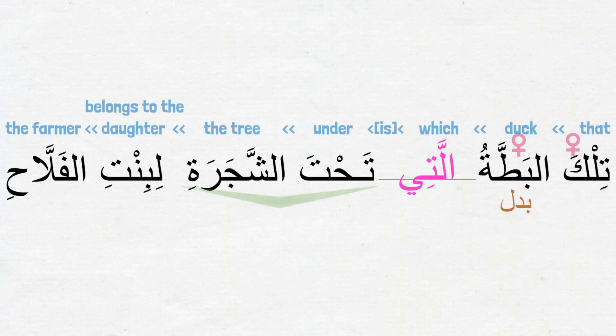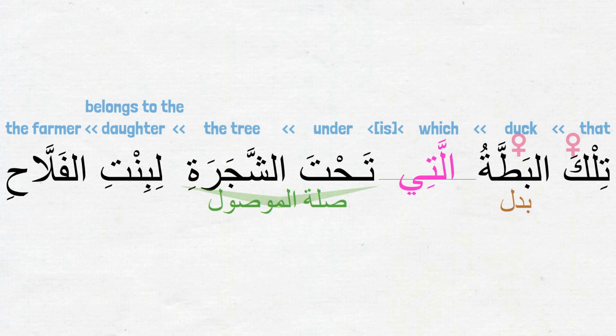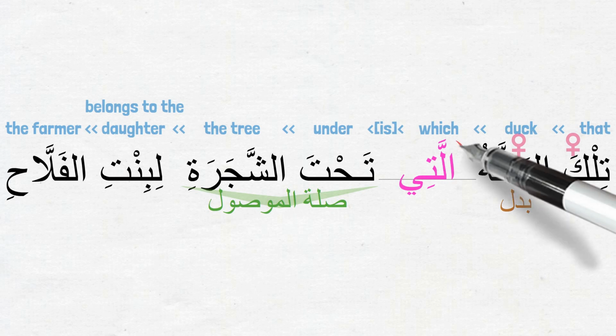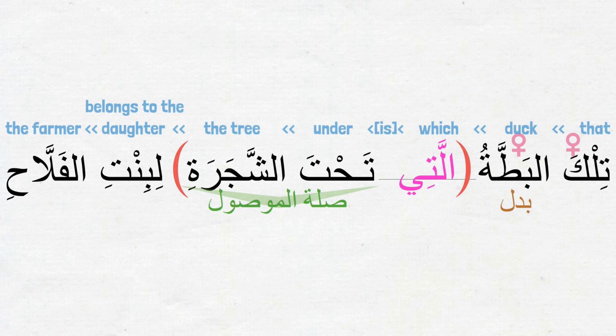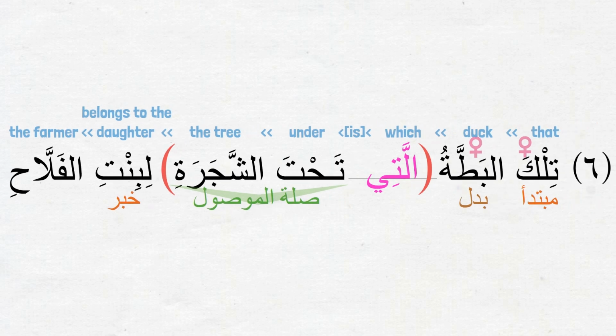And the صلة here, as you may have guessed, is تحت الشجرة, under the tree, which is the ظرف and مضاف إليه combination. The trimmed or reduced sentence is تلك البطة لبنت الفلاح. The duck belongs to the daughter of the farmer. تلك is the مبتدأ, and what is the خبر? The خبر is لبنت, which is جار مجرور شبه جملة. لِ is حرف جر, بنت is اسم مجرور وهو مضاف, and الفلاح is مضاف إليه.